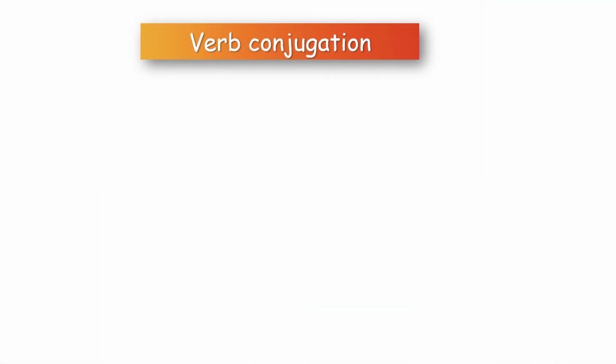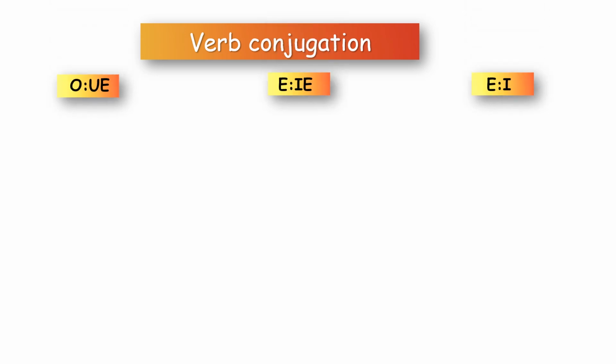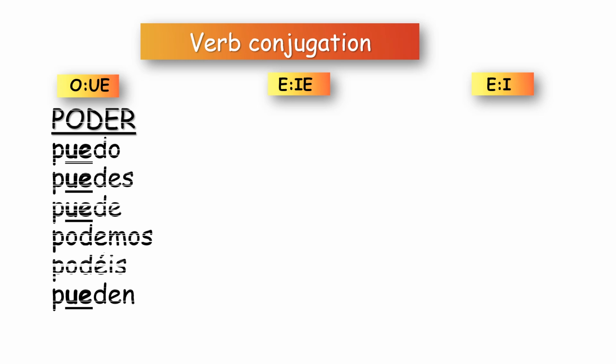There is no way of telling just by looking at the infinitive that a verb is irregular, but you will usually find the stem change indicated in the dictionary like this or in brackets. It's important to learn this along with the verb. Now let's have a look at the conjugation.